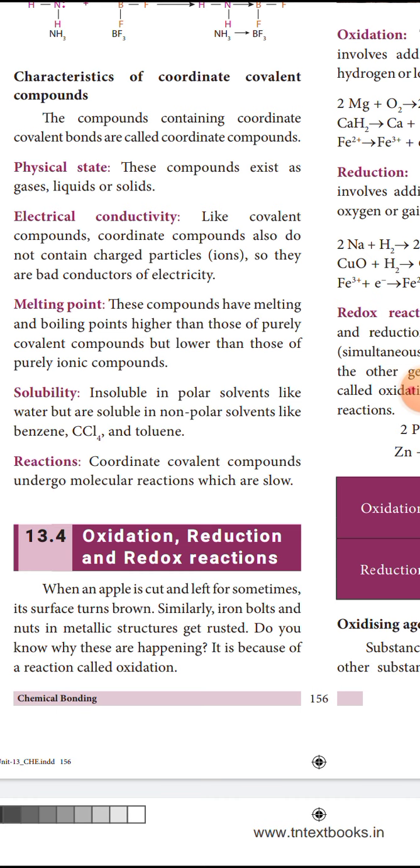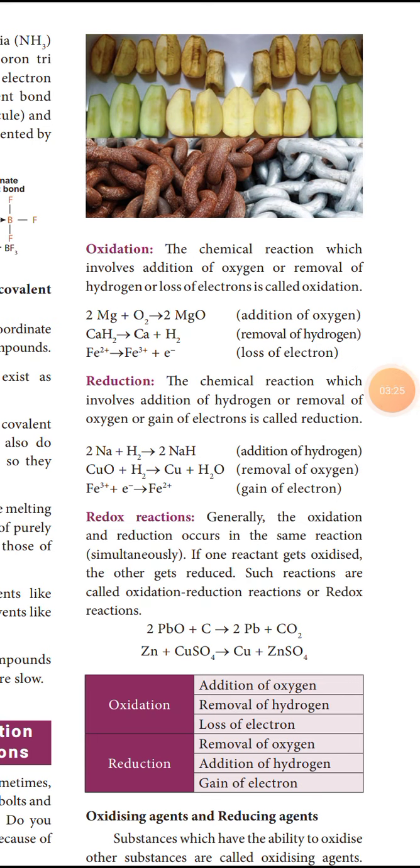Now let us see the brief definitions for oxidation and reduction. See here. Oxidation: the chemical reaction which involves addition of oxygen, or removal of hydrogen, or loss of electrons is called oxidation. What is oxidation? The chemical reaction which involves addition of oxygen, removal of hydrogen, or loss of electrons is called oxidation.